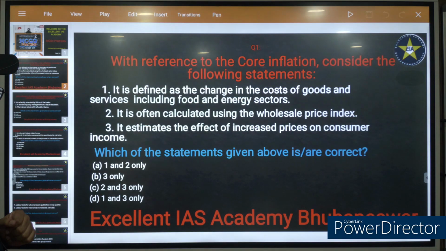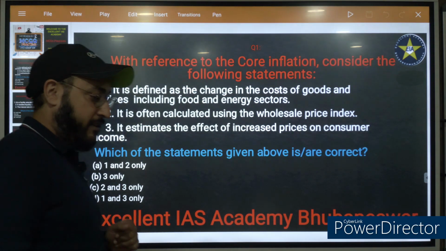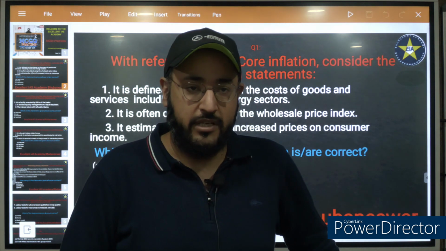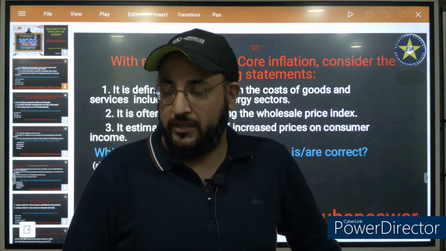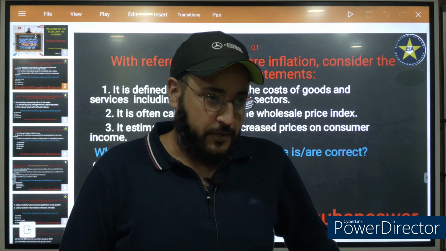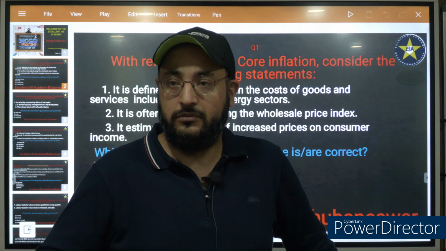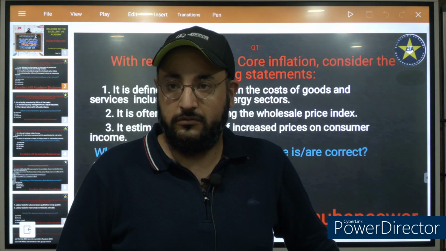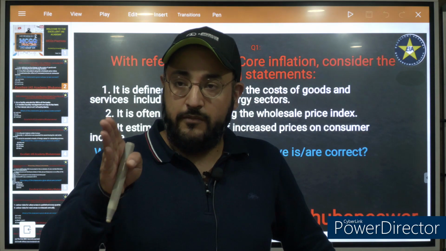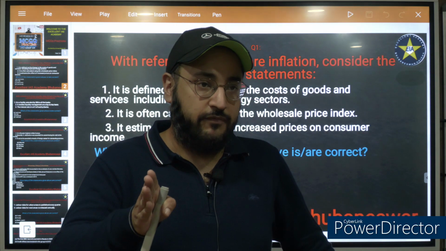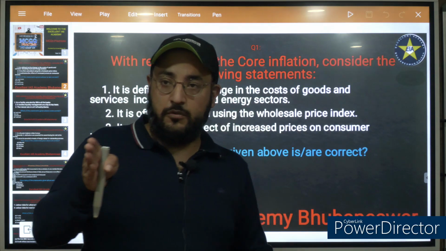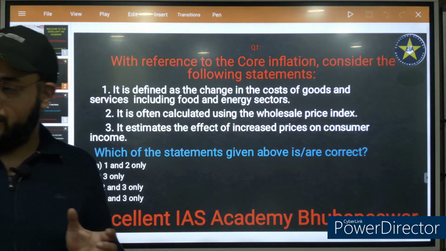Second, it is often calculated using the wholesale price index. While measuring inflation, we have 2 indexes: one is the wholesale price index and the second is the consumer price index. What is the difference between the 2? In WPI, we only include the manufacturing of goods and exclude services, whereas the consumer price index includes services also.